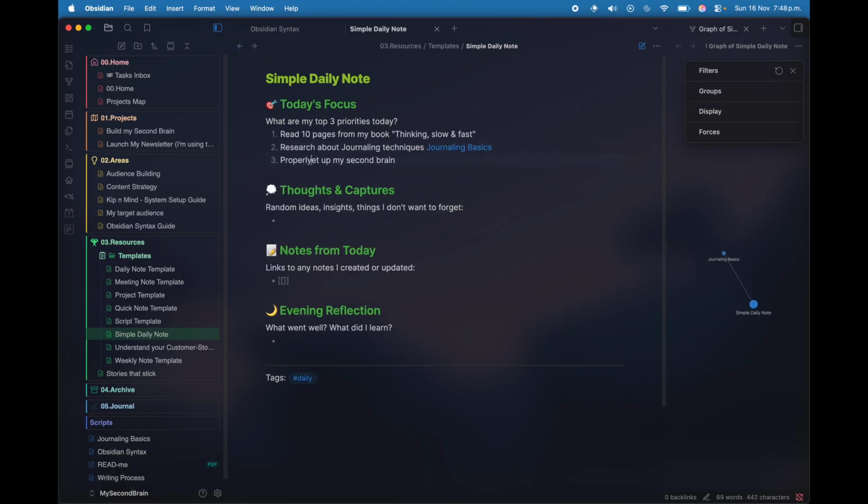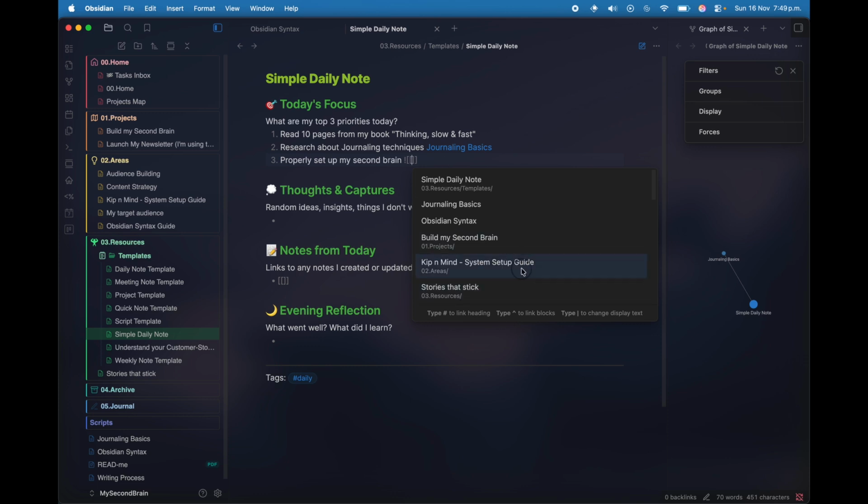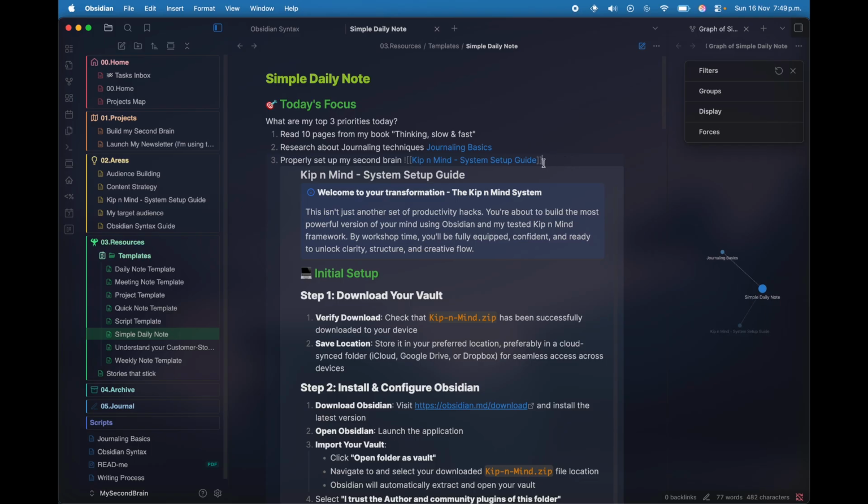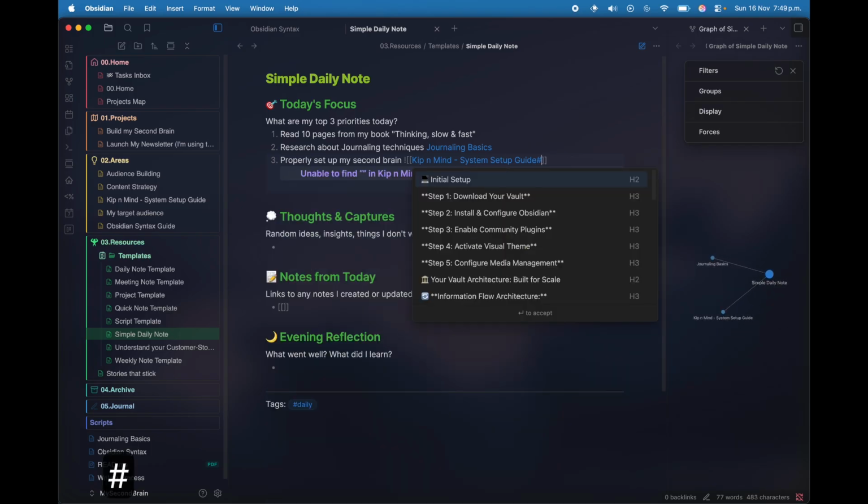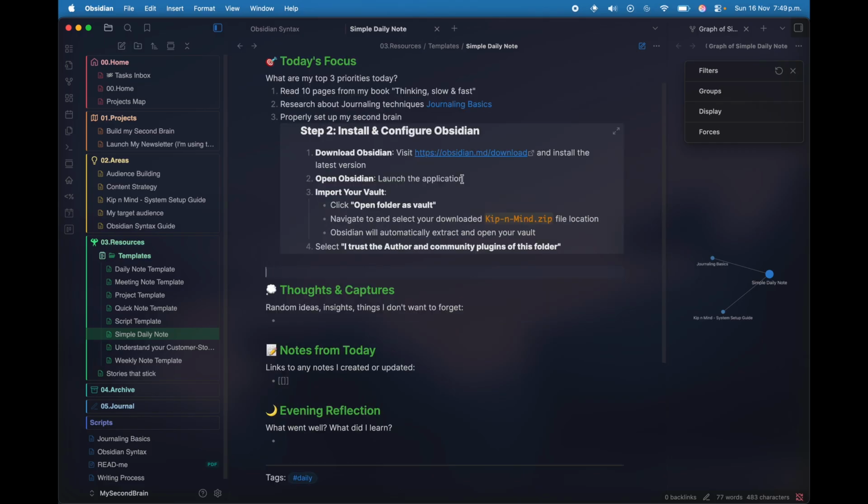Properly set up my second brain. And I will use the feature that I just showed to you. So exclamation sign, double brackets. Let's look for my setup guide, but I just want the setup part. So I will add a hash sign for that and install and configure Obsidian. You for sure can use Obsidian in so many ways. This is just an example of what we have already learned.